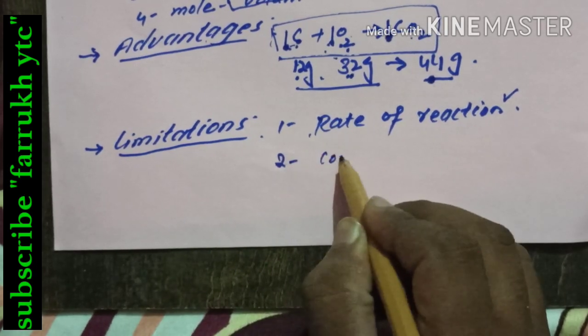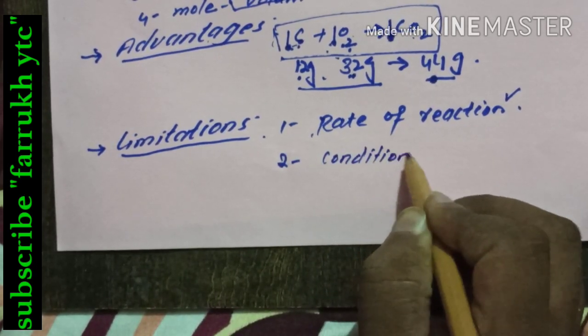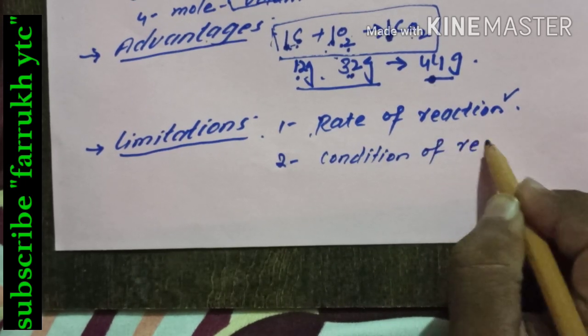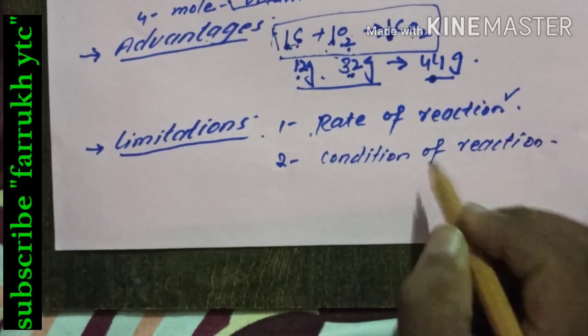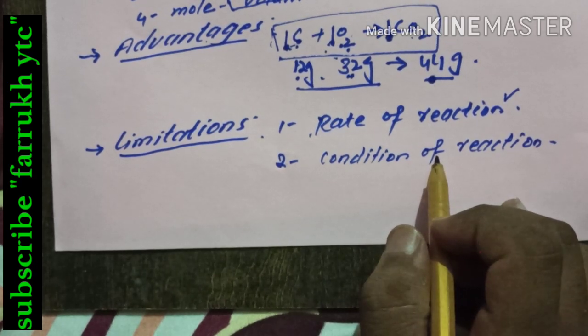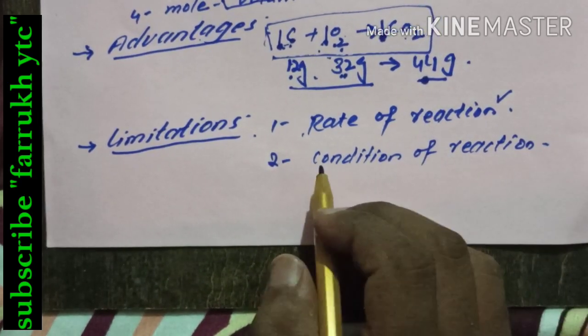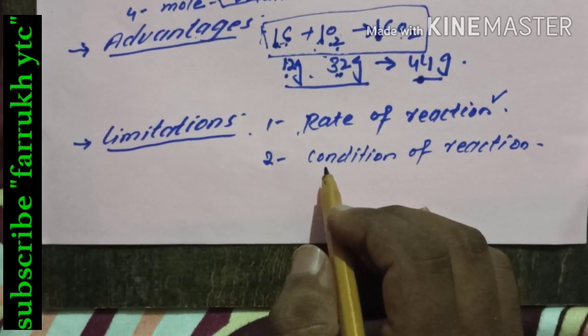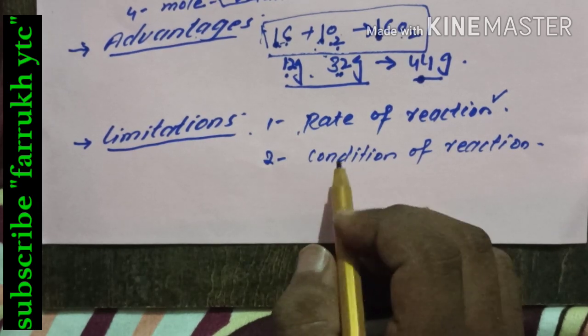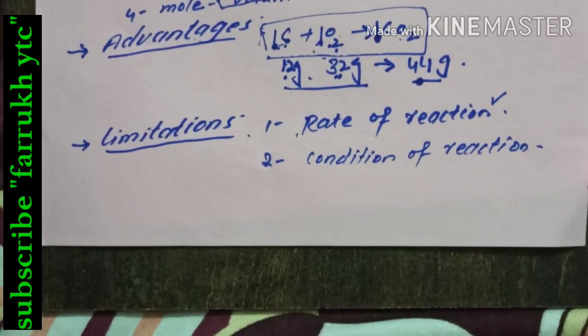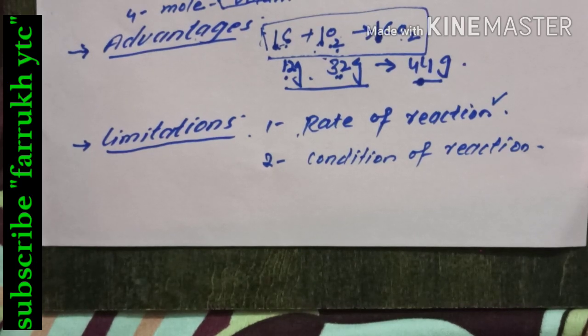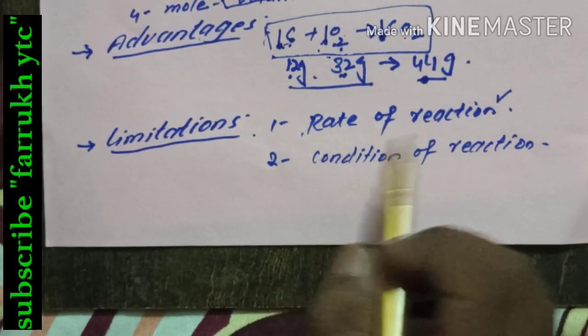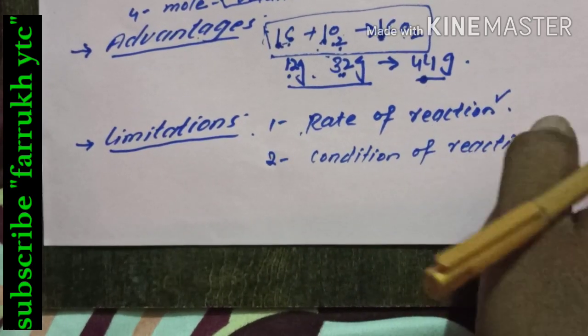Number 2, the conditions of the reaction. This equation cannot tell us about the conditions of the reaction, meaning how much heat we are giving, how much pressure we are giving, how much catalyst or any other substance we are adding. These are known as the conditions of the reaction. So these are unknown and we cannot determine which thing is used or what the conditions or rate of reaction are. So these are the limitations. So this is the simple topic.